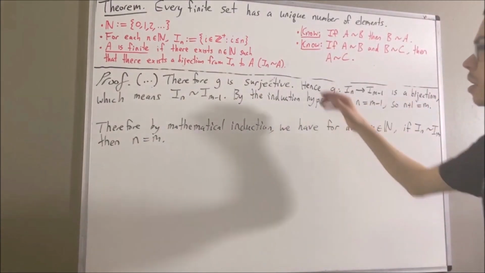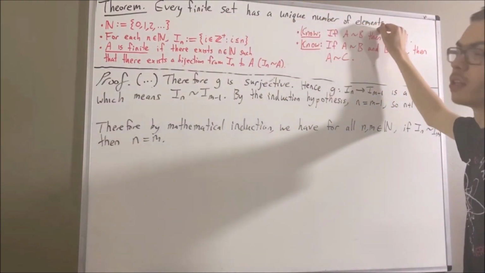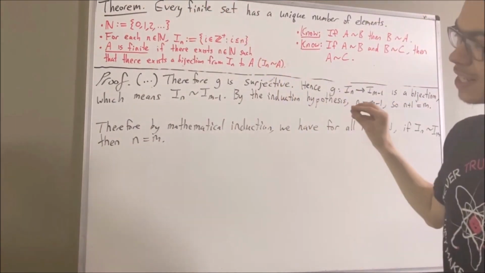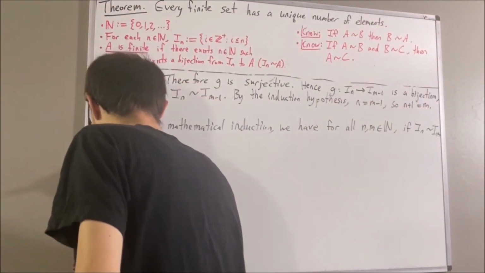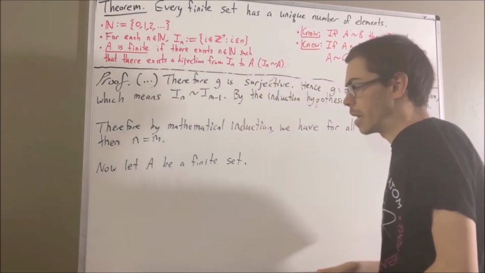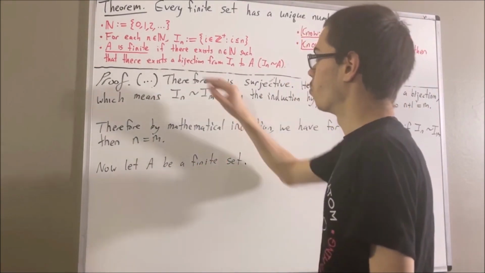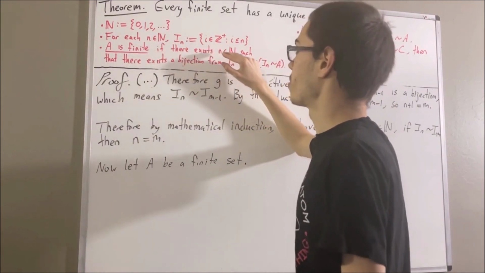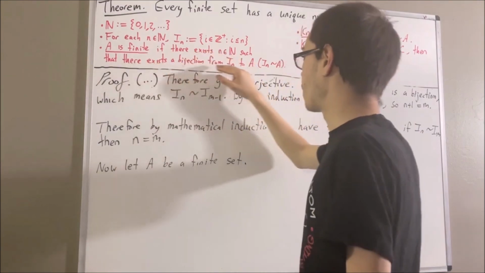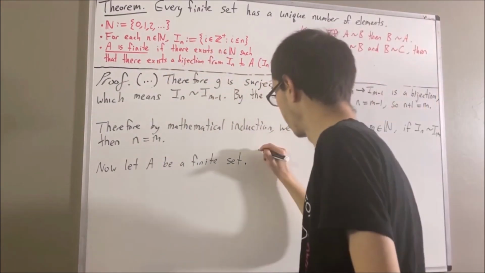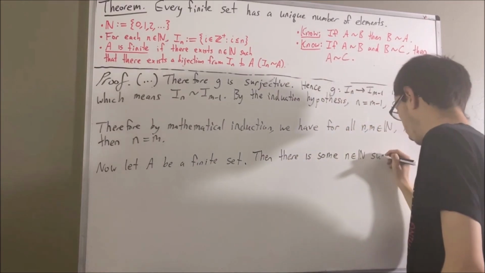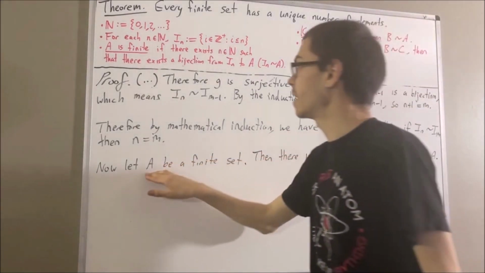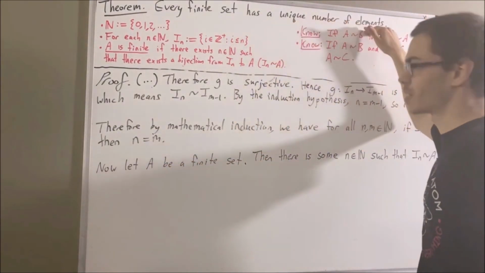Okay, so now let's actually prove this statement. Since we're trying to prove a statement about every finite set, give me an arbitrary finite set. I'll call it A. Now, what does it mean for A to be a finite set? Well, by what we have here, what it means is that there is some natural number n such that we have a bijection from I_n to A. Now, our whole goal is to prove that A has a unique number of elements.